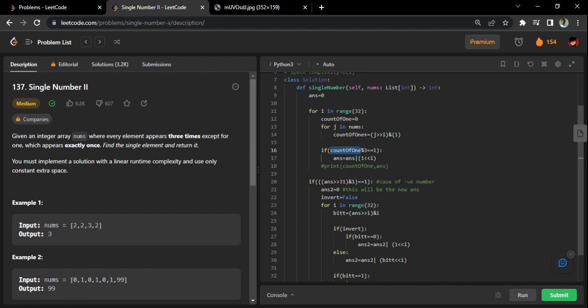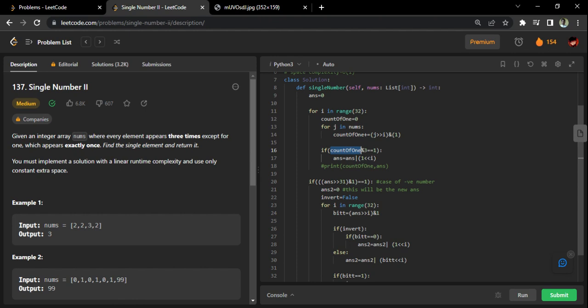Please pause the video, go back 5-10 seconds, and try to understand what I'm saying. For the 0th bit, I will go through the 0th bit of each of the numbers and count how many of them are ones. If that count is a multiple of 3, that means my answer's 0th bit is not going to be a 1. If it is not a multiple of 3, that means the 0th bit of my answer is going to be a 1. That's what we are going to do.